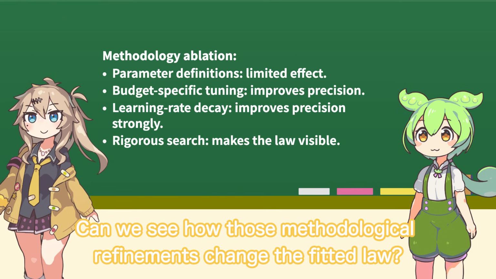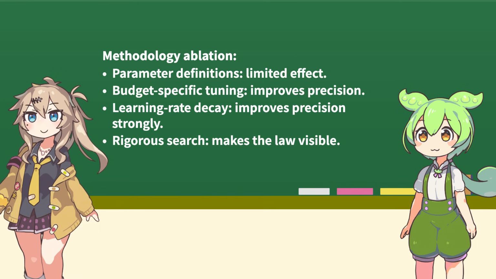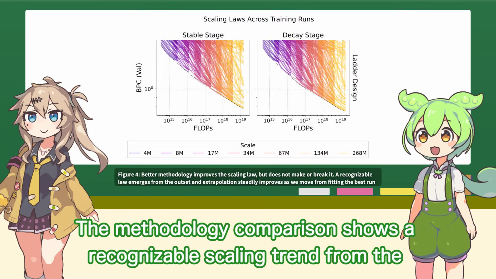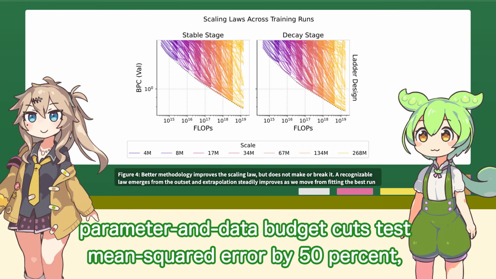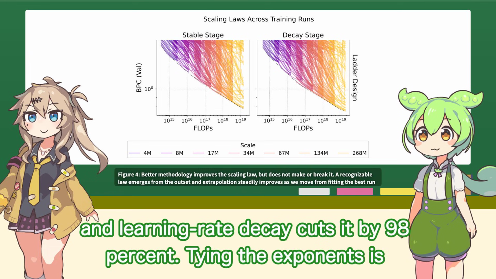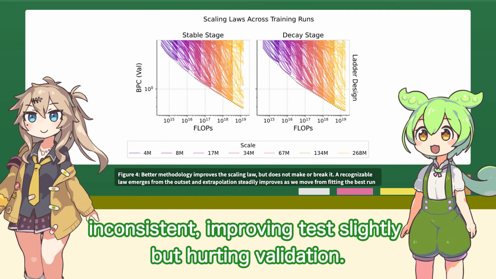Can we see how those methodological refinements change the fitted law? The methodology comparison shows a recognizable scaling trend from the start. Refinement makes extrapolation more accurate. Tuning each parameter and data budget cuts test mean squared error by 50%, and learning rate decay cuts it by 98%. Tying the exponents is inconsistent, improving tests slightly but hurting validation.